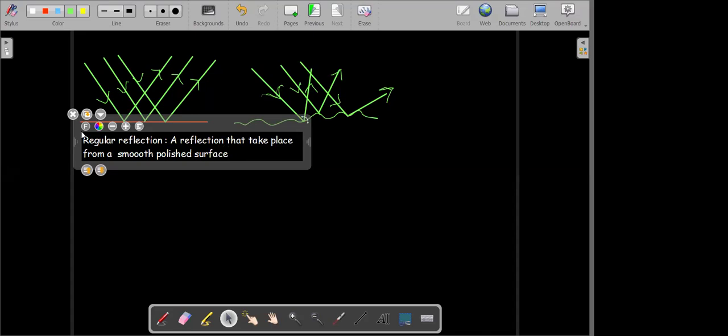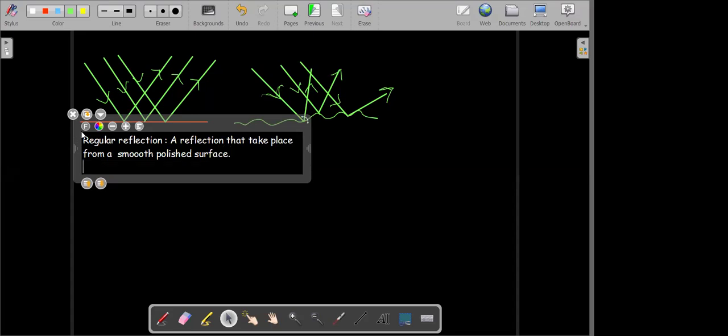A reflection that takes place from a smooth polished surface is called a regular reflection, right? Whereas a reflection that takes place from an irregular surface or rough surface.